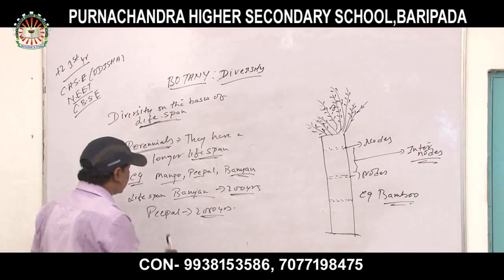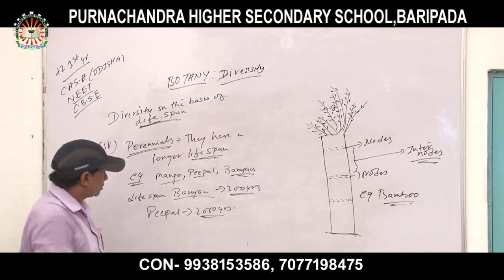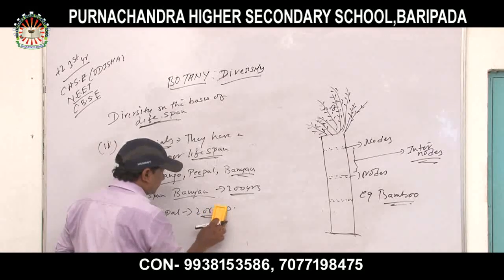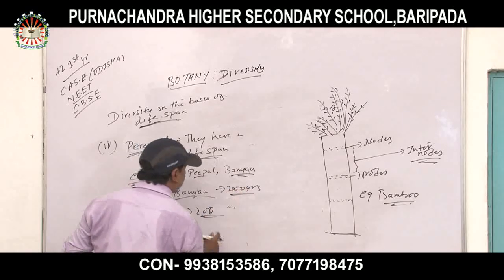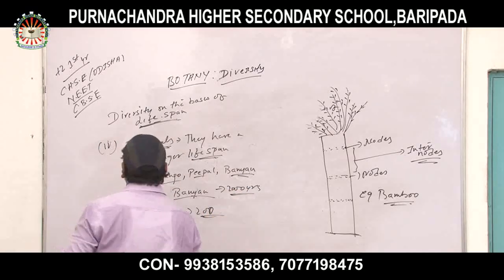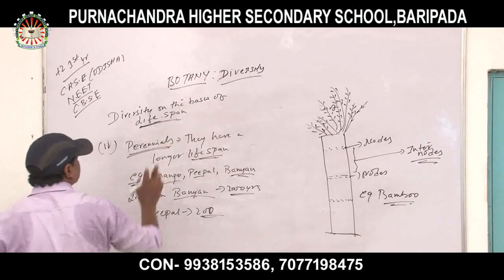Okay? No, sorry, here this is 200 years, not 2000. Peepal is 2000 years and banyan 200 years. So diversity on the basis of lifespan is over.